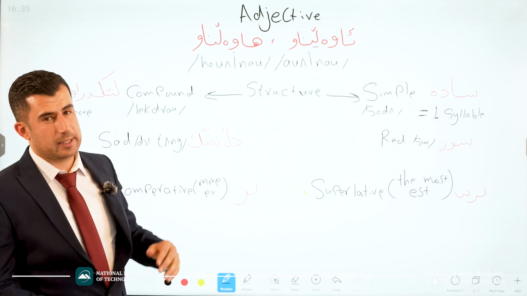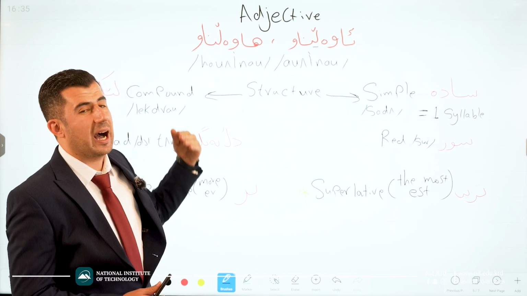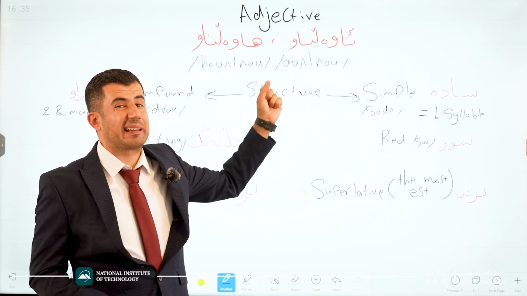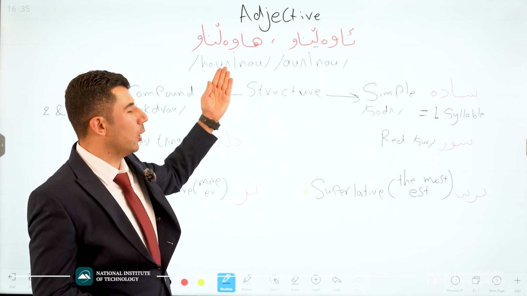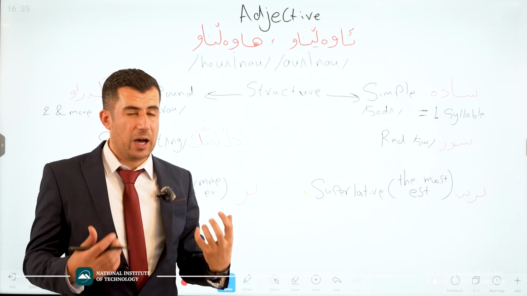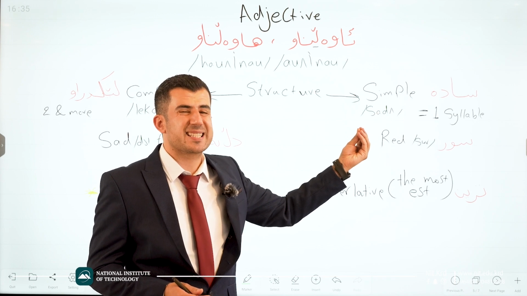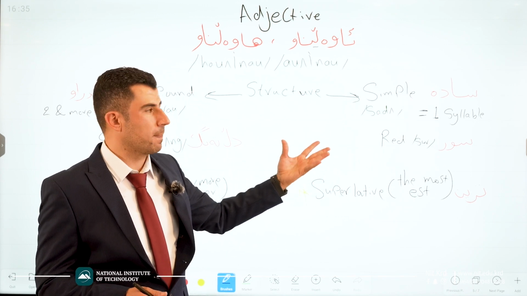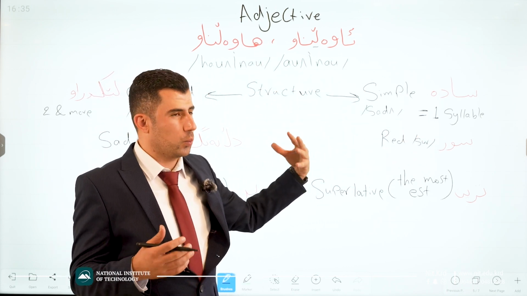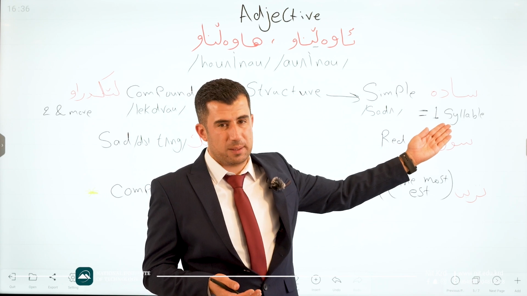Okay, let's move to adjectives. In the Kurdish language, we say awal now and hawal now. Both are correct. Good. Awal now, we have to use a le that is not le. Hawal now, again, le, not le. Good. According to the structure, awal now is divided into two main parts. The first one is simple, sada. Simple adjective, awal nawi sada.